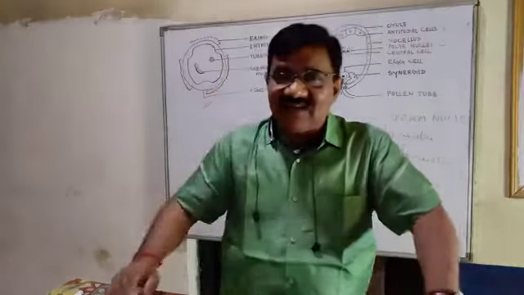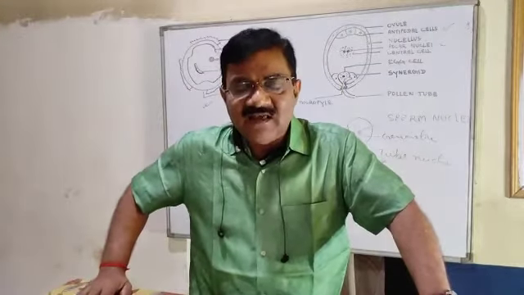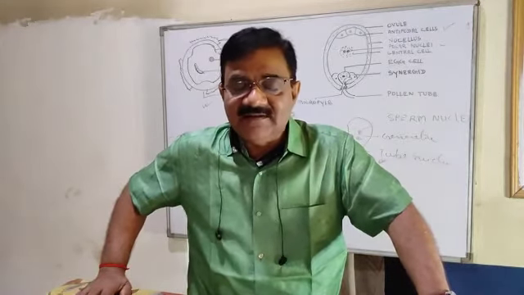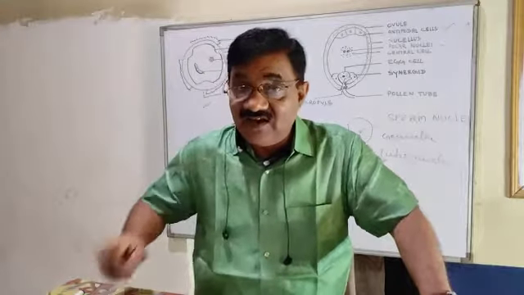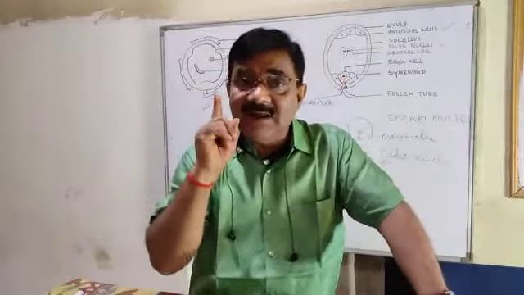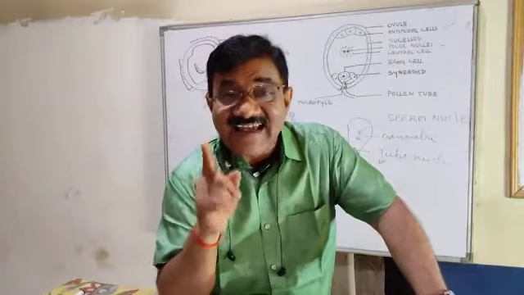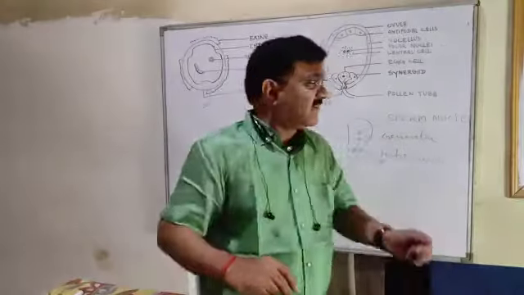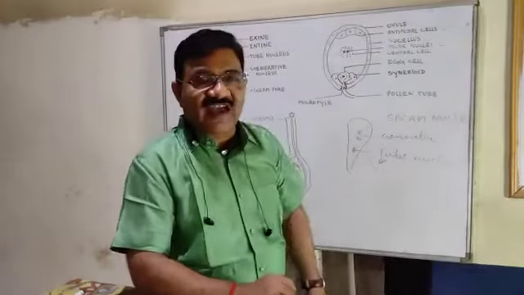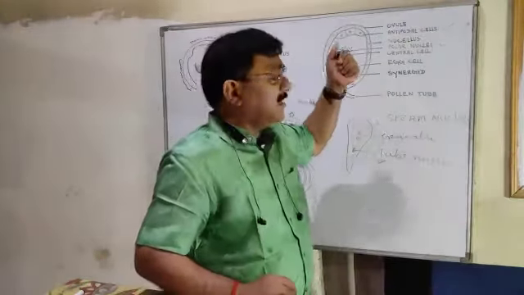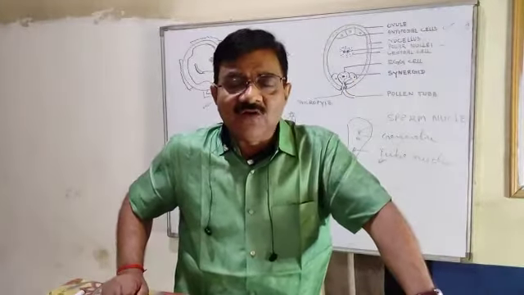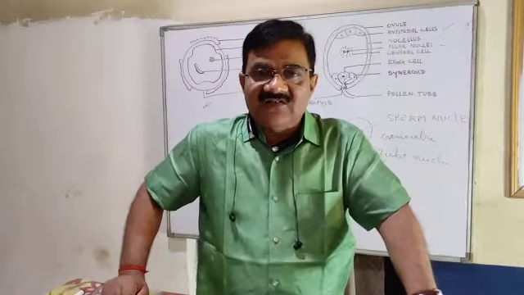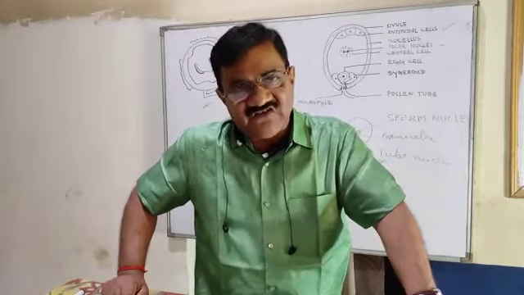So fertilization is taking place twice in angiosperms, and this type of fertilization is called double fertilization. Very, very important. Double fertilization takes place in the angiosperms. One sperm nucleus fuses with the egg cell to form the zygote, and the other sperm nucleus fuses with the polar nuclei to form endosperm. This condition is called double fertilization.